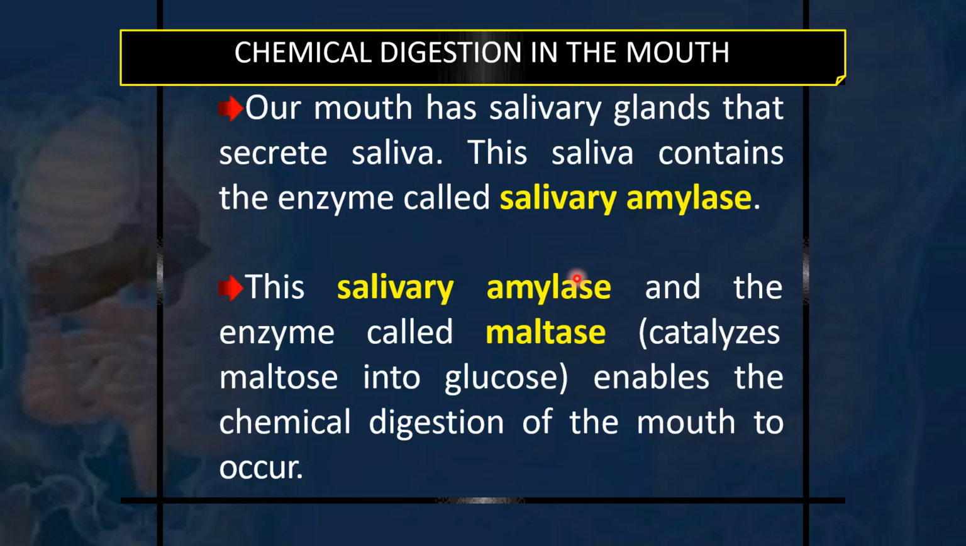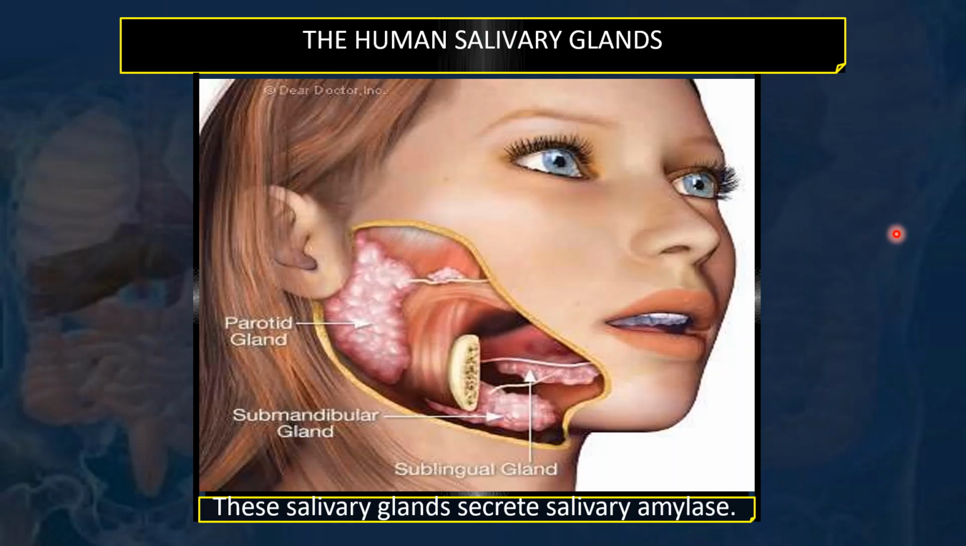Amylases are helpful in the digestion of carbohydrates. So this salivary amylase and the enzyme called maltase enable the chemical digestion in the mouth to occur, especially of the carbohydrates. So the carbohydrate digestion starts right from the mouth itself with the help of salivary amylase and maltase enzyme secreted by the salivary glands. So there is also a little bit of chemical digestion in the mouth itself, apart from the mechanical digestion.